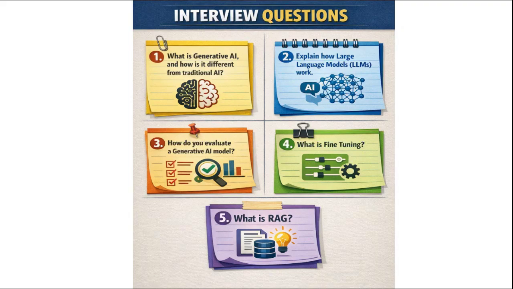The second question was to explain how large language models work. Here we just need to explain how an LLM works. It is totally based on the transformer decoder-based structure. We need to explain how it generates the new token, how the transformer works, and how the self attention mechanism works.